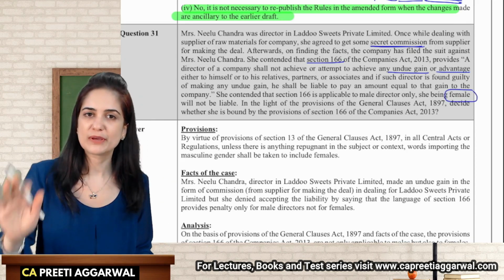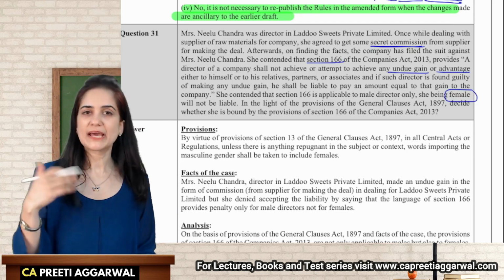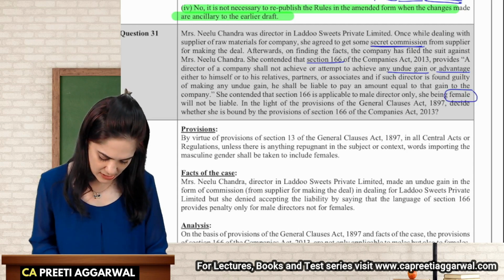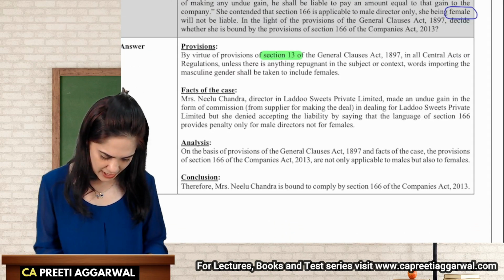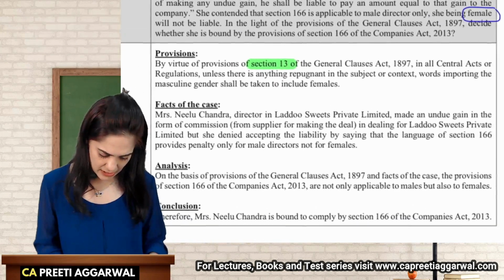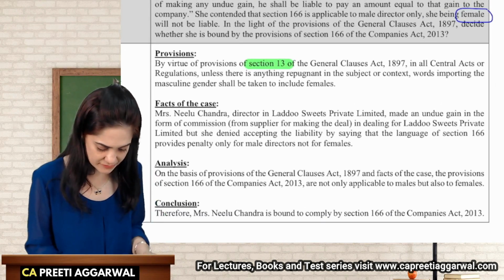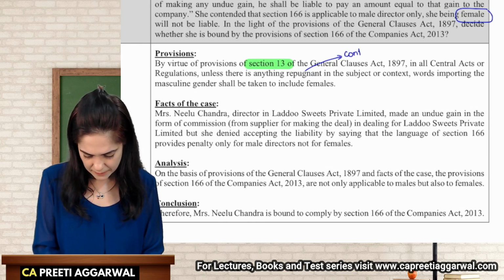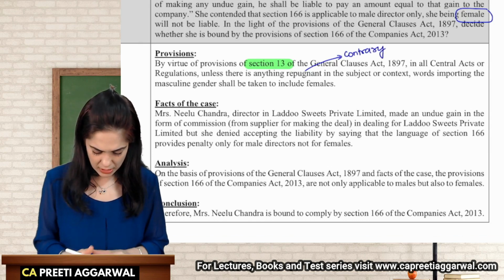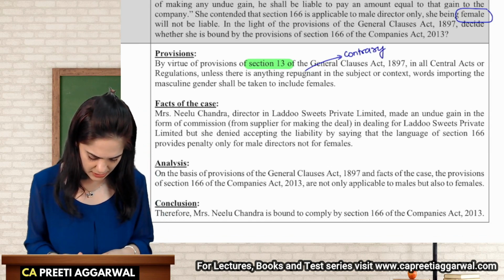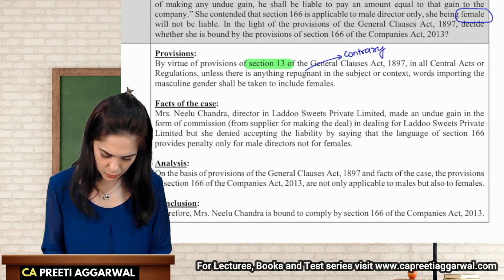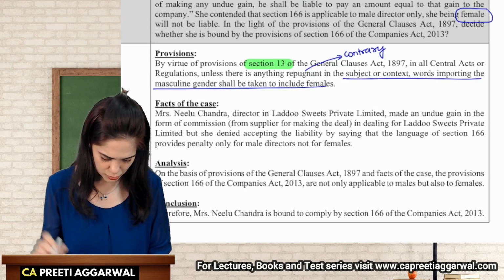Male includes female also, just like singular includes plural. Section 13 says that in all the central acts, if there is nothing repugnant, meaning if there is nothing contrary, the words importing the masculine gender will include the female gender also.